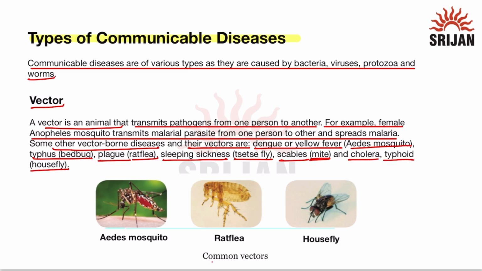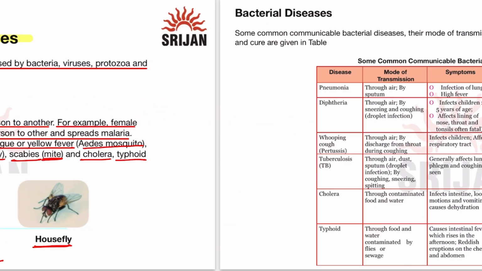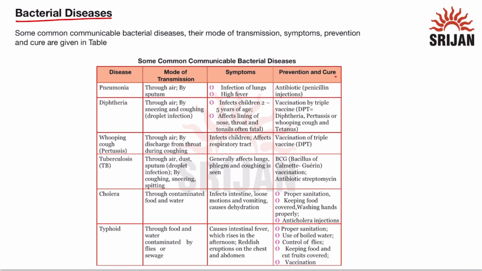So this figure shows the common vectors. So this is the Aedes mosquito which acts as a vector for dengue or yellow fever. This is rat flea which acts as vector for plague, and this is housefly which acts as vector for cholera and typhoid. Now let us read in detail about the bacterial diseases. Some common communicable bacterial diseases, their mode of transmission, symptoms, prevention, and cure are given in the table.